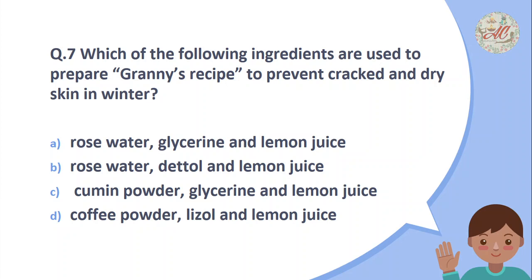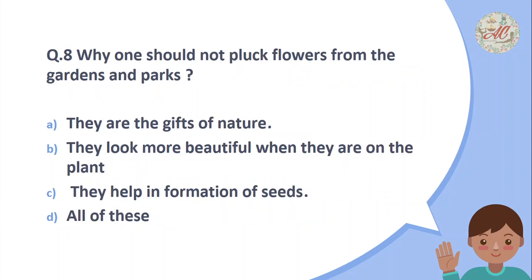Rose water, glycerin and lemon juice, rose water, Dettol and lemon juice, cumin powder, glycerin and lemon juice, coffee powder, Lysol and lemon juice. The correct answer is rose water, glycerin and lemon juice.